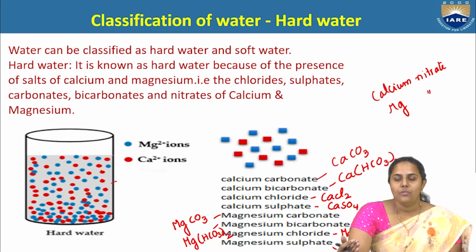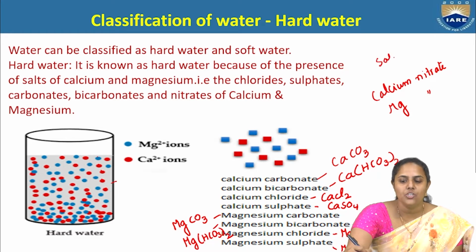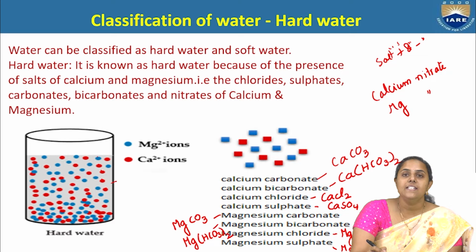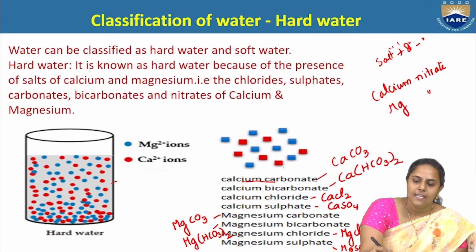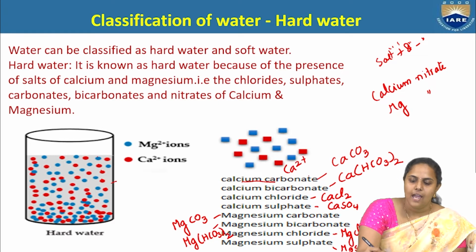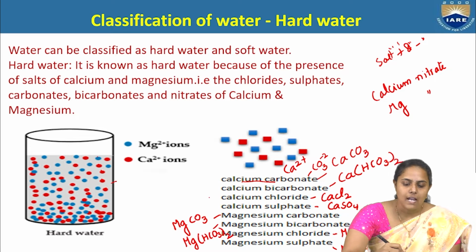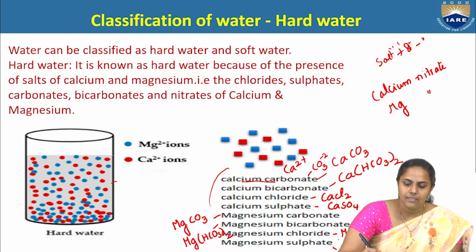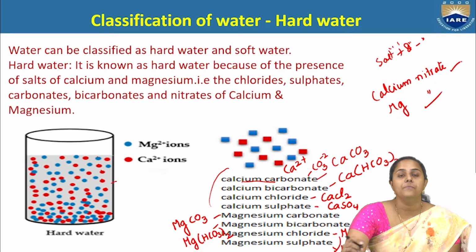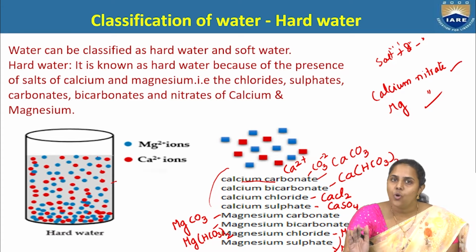As you know, a salt is a combination of cations and anions. If I take the example of calcium carbonate, calcium is a cation and carbonate is an anion. So a salt is formed by the combination of a cation and an anion. All these salts represented here are responsible for converting soft water into hard water.